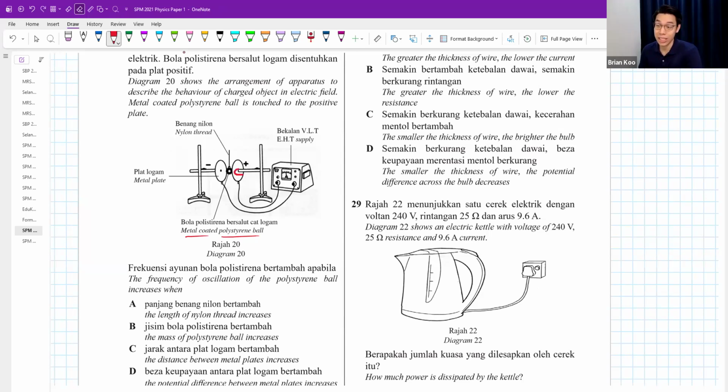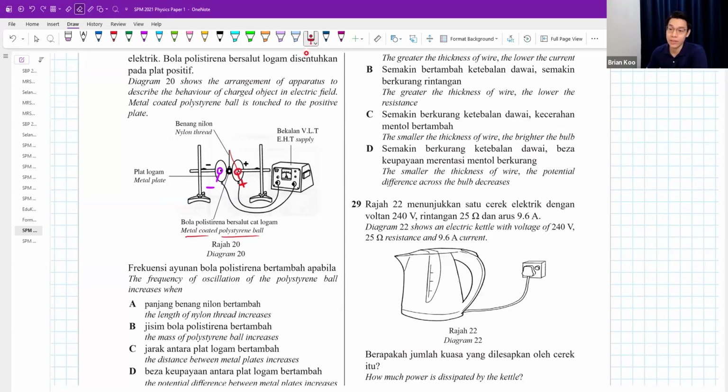Now, the moment it touches the positive plate, the ball will become positive. But positive and positive will repel. So it will push the ball over to the other side. But then when the ball touch the negative plate, it will become negative. Negative, negative, repel again. So it will keep on pushing the ball left, right, left, right, like that. Yeah. The reason why this happens is because you have a very strong electric field between the two plates.